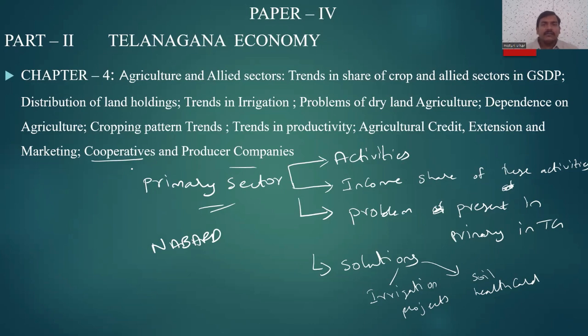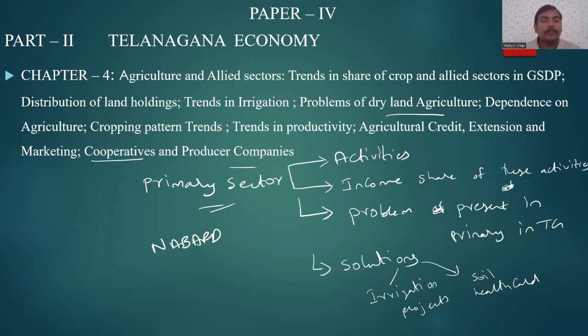For example, we can take a problem like: what are the ways through which the government is supporting dryland agriculture in Telangana? So let's build the answer from the programs of the Telangana government, the socio-economic outlook of Telangana, and the geography of Telangana. We'll write the answers on dryland agriculture. So this is the aspect of chapter 4.